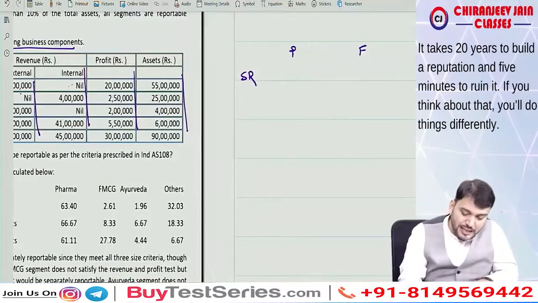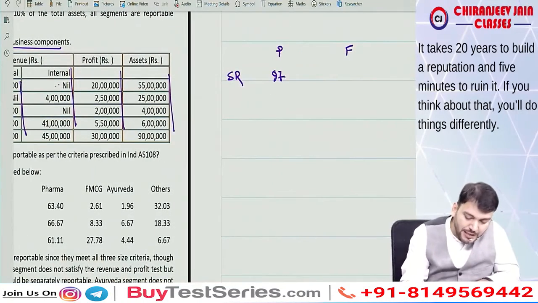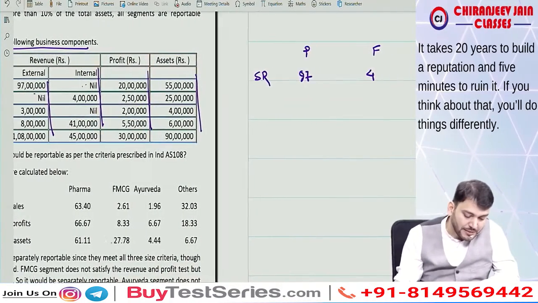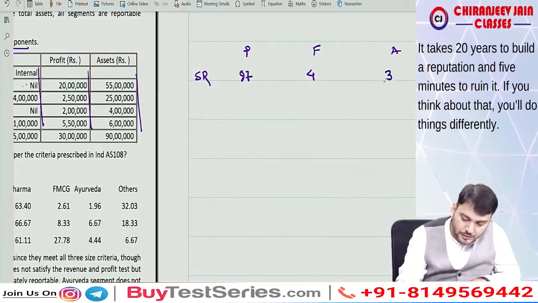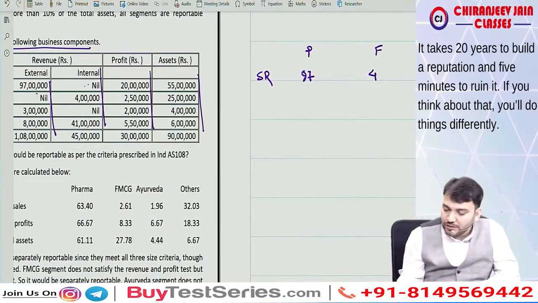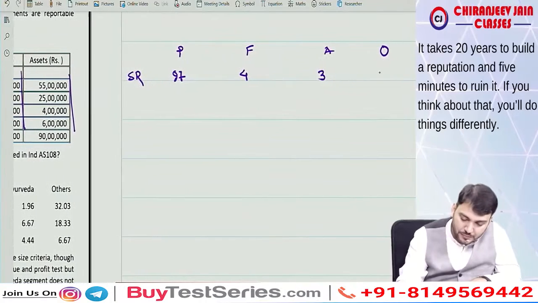So what is the total? It is 97 lakh, then 4 lakh, then 3 lakh, then 8 plus 41, that is 49 lakh.